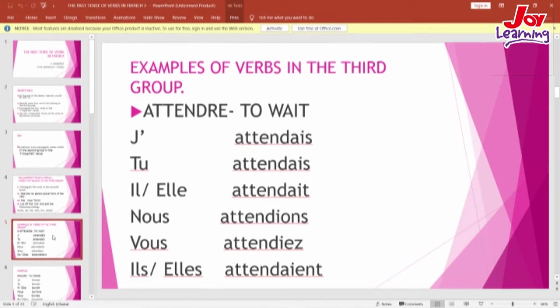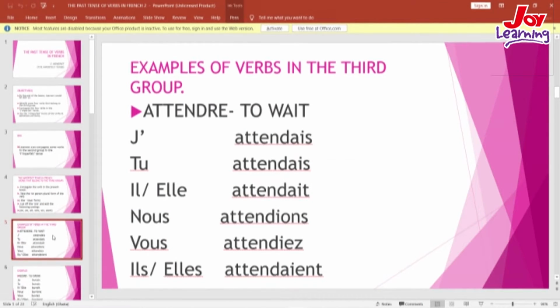means I was waiting, you were waiting, he was waiting, it was waiting, she was waiting, it was waiting, we were waiting, you plural were waiting, they masculine were waiting, they feminine were waiting.